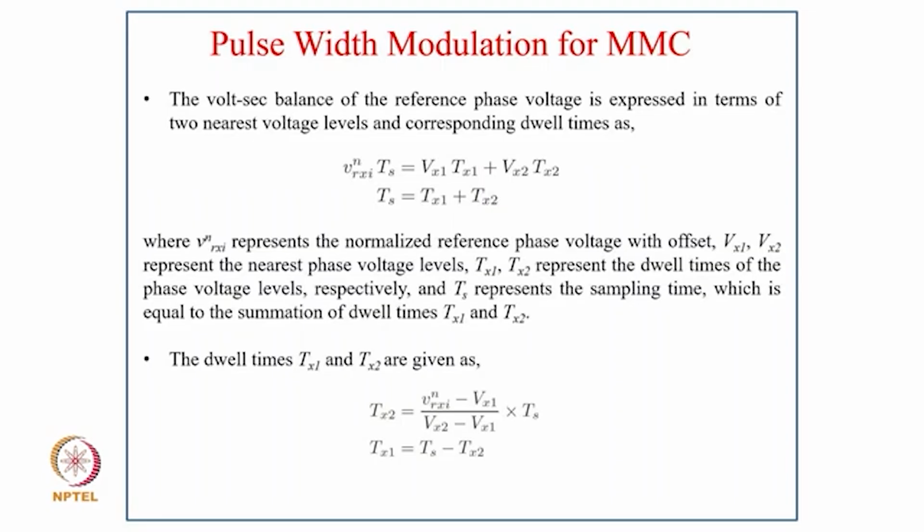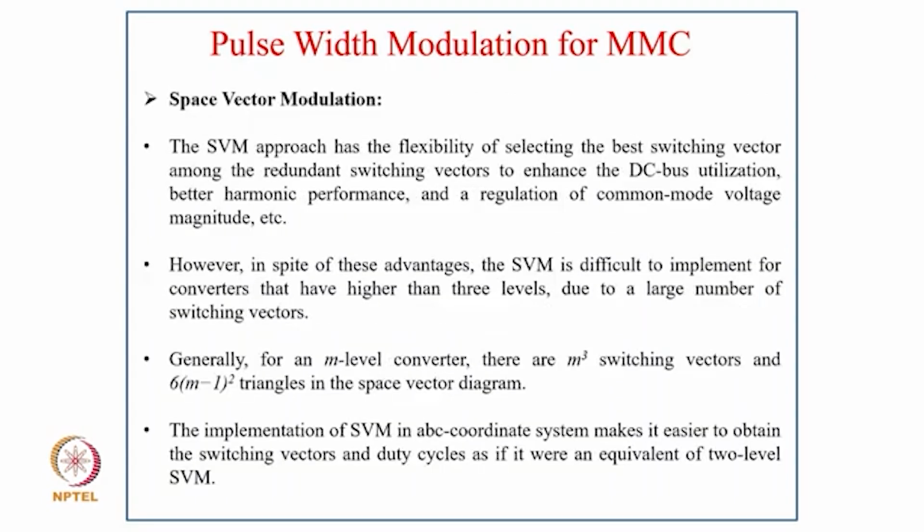Here Vrxi_n represents the normalized reference phase voltage with the offset, Vx1 and Vx2 represent the nearest phase voltage levels, Tx1 and Tx2 represent the dwell times of the phase voltage levels respectively, and Ts represents the sampling time, which is equal to the summation of the dwell times Tx1 plus Tx2. The dwell times are given as Tx2 equals (Vrxi_n minus Vx1) divided by (Vx2 minus Vx1) times Ts, and Tx1 equals Ts minus Tx2.